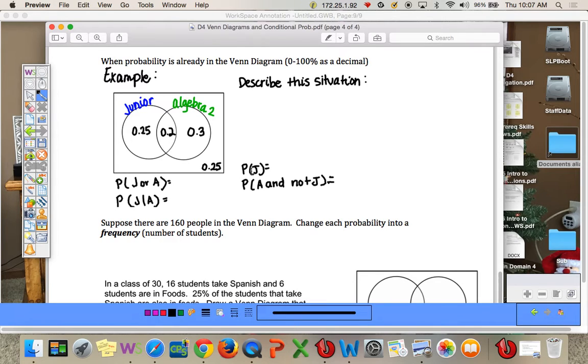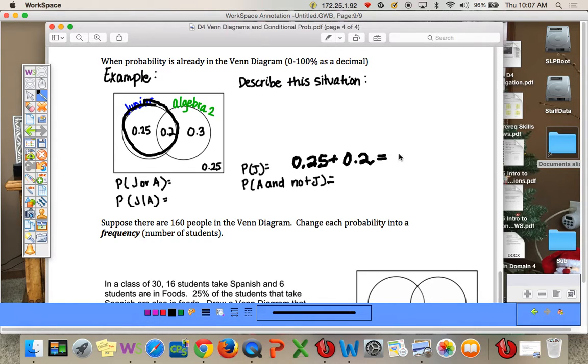What is the probability that you select a junior? Well, you count how many juniors are in the class, and this is already in percentages, so you just add them up. So this is 25% plus 20%, which is 45%. So a 45% chance of choosing a junior. What is the probability that they are a junior or they're in advanced algebra? So here, you add up these guys, you add up these guys, subtract out the middle, or you can just add them all at once. So 25% plus 50% is a 75% chance they're a junior or in Algebra 2. What is the probability that they are in Algebra 2 and not a junior? Okay, so that would be this 30%.